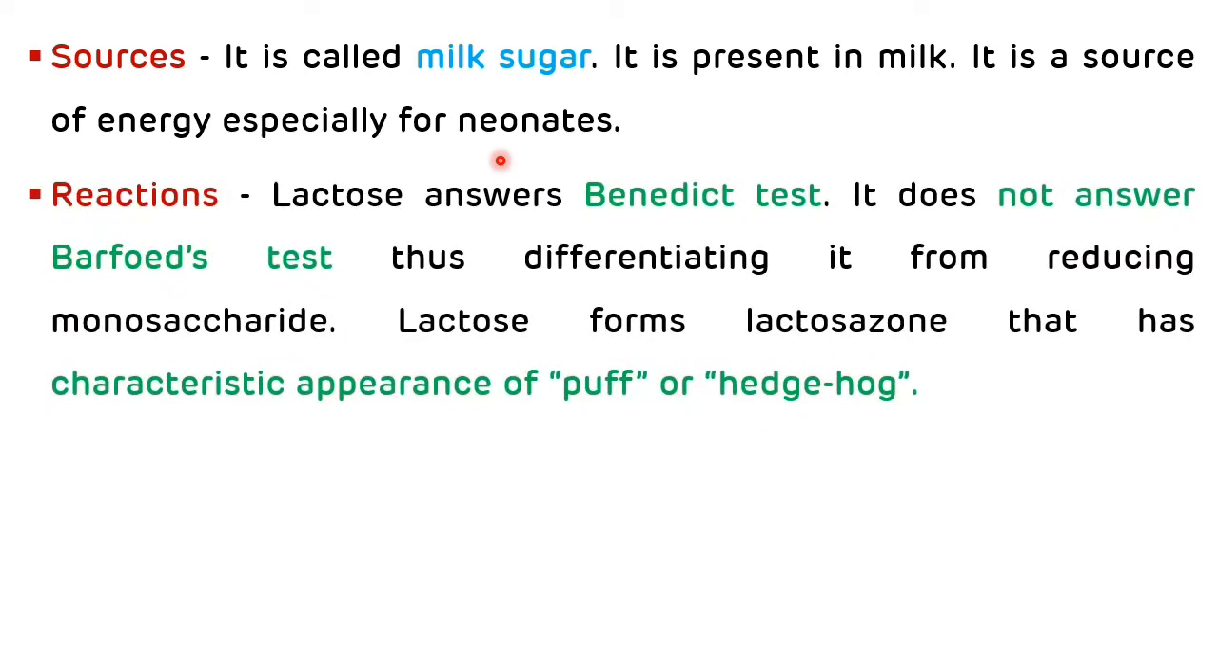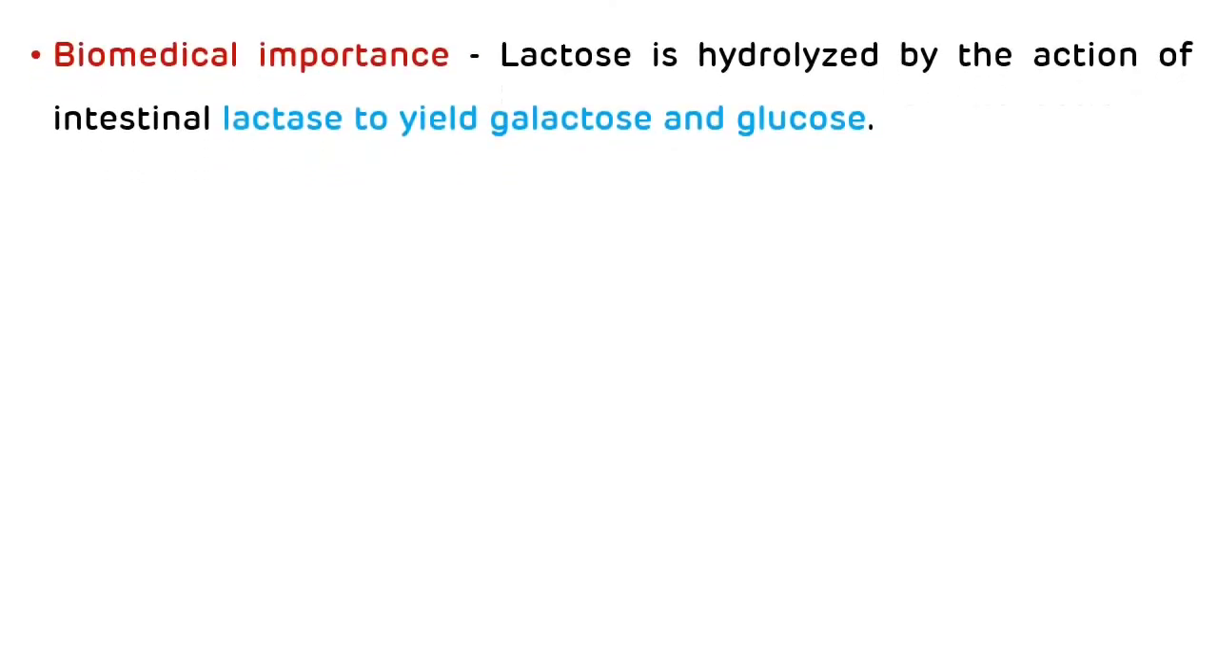And the reactions of lactose. As lactose is a reducing disaccharide, it will answer the Benedict test, but it will not answer the Barfoed test, thus differentiating it from reducing monosaccharides, and lactose will form powder puff or touch-me-not plant shaped osazone crystals in the osazone test. Now, biomedical importance of lactose. Lactose is hydrolyzed by the action of intestinal lactase enzyme to produce galactose and glucose.